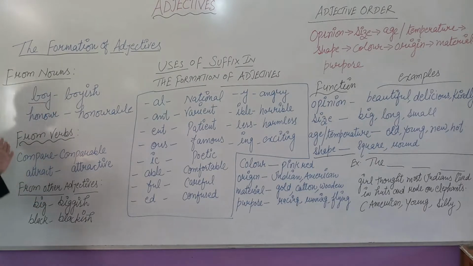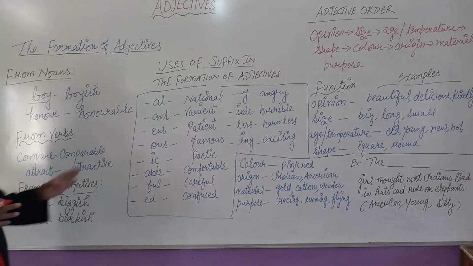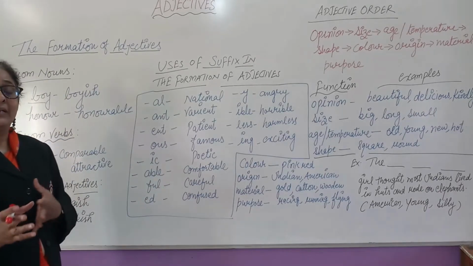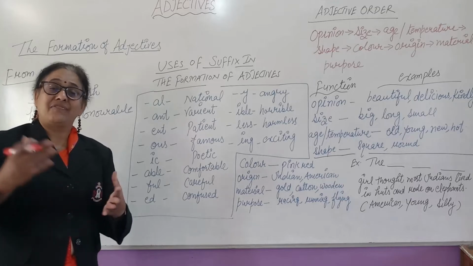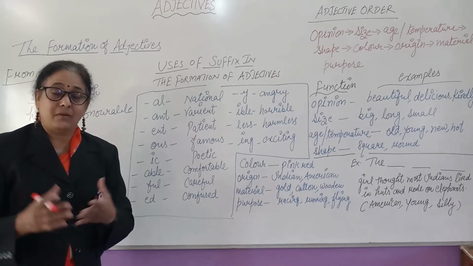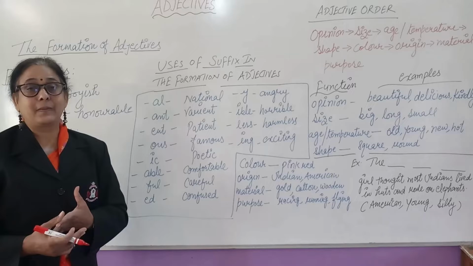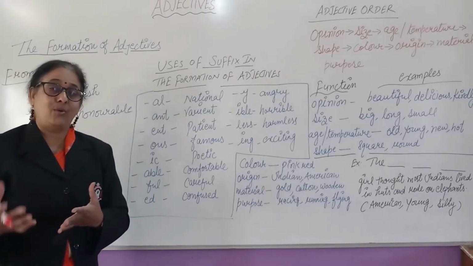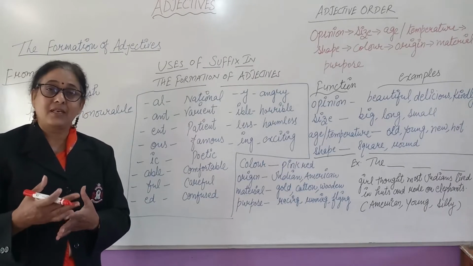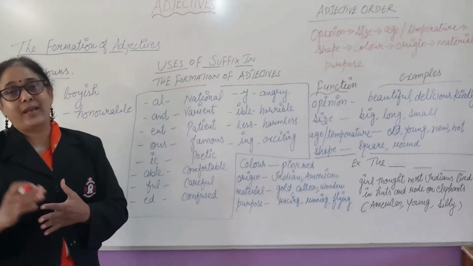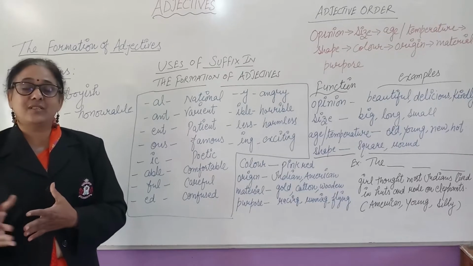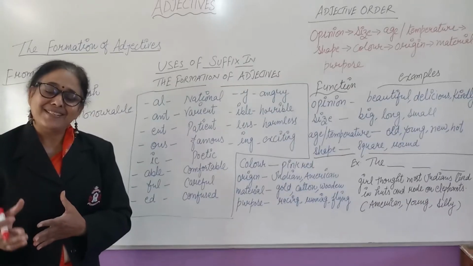So we can form the adjectives even from the noun, from the verbs or from other adjectives. Some of the examples. Now, generally we form the adjectives when adding the suffixes to the nouns, verbs or other adjectives. What are the suffixes? I think you are familiar with suffixes and prefixes. When you add some words before the word, then it is the prefix. And when you add some alphabets or words after the word, then it is the suffix.